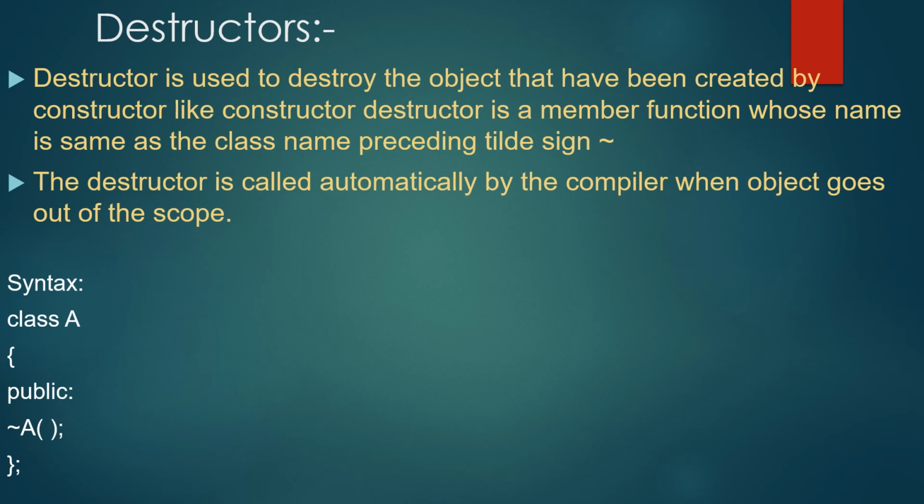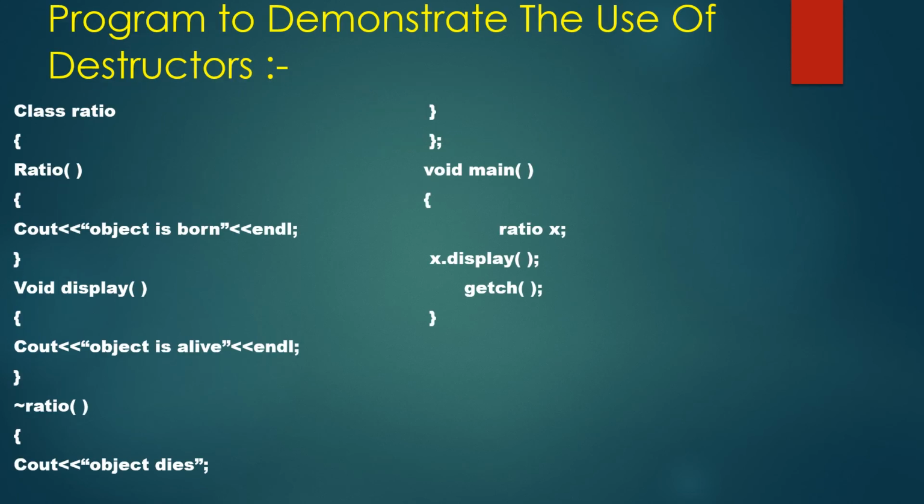Let us take an example of a destructor. Here is a program to demonstrate the use of a destructor. In the program, I create a class whose name is ratio. Then there are two things: one is the constructor and one is the destructor. So basically when I create the constructor, I will get the output as object is born.